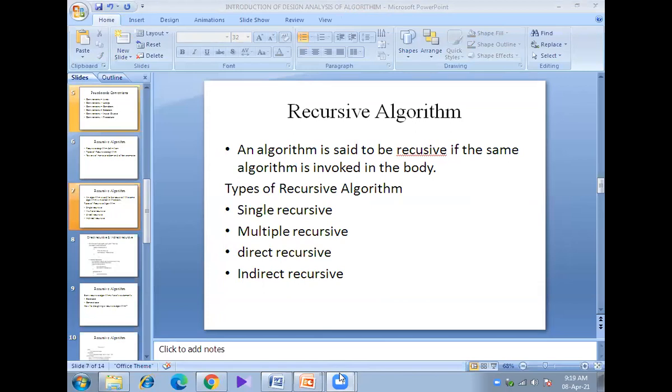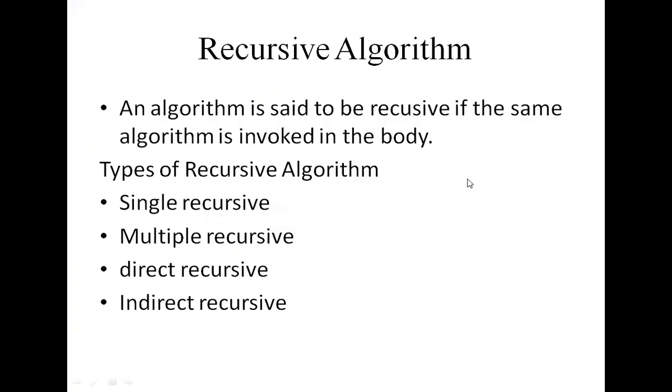Okay, see here my screen is visible. So the types of recursive algorithms are single recursive, multiple recursive, direct recursive, and indirect recursive. Single recursion means recursion that contains only a single self-reference. We call it single recursion. Example: the factorial function. It has only a single recursive call.